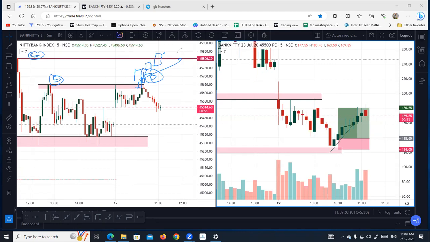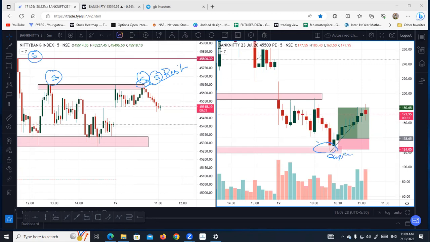This was not the case over here. Here the seller waited and the seller got activated. Just imagine the seller being over here as well as over here. As soon as the price came over here, the seller got activated and made the price move down. So the first thing is this is our resistance, and in the option chart, we have our support here.